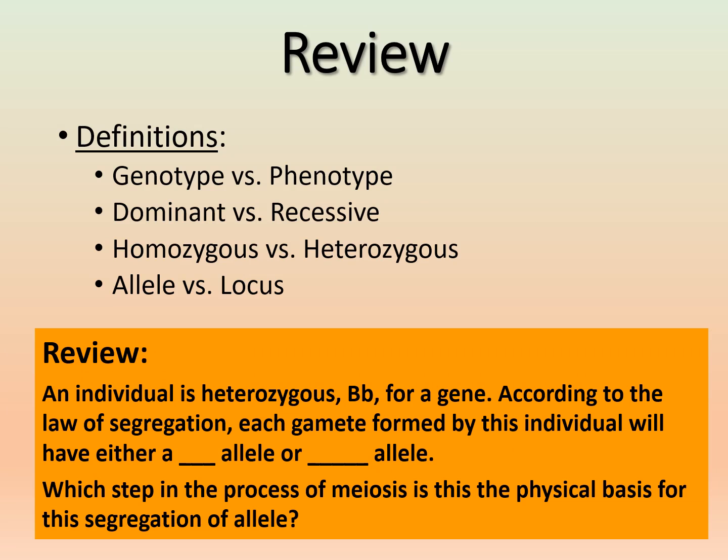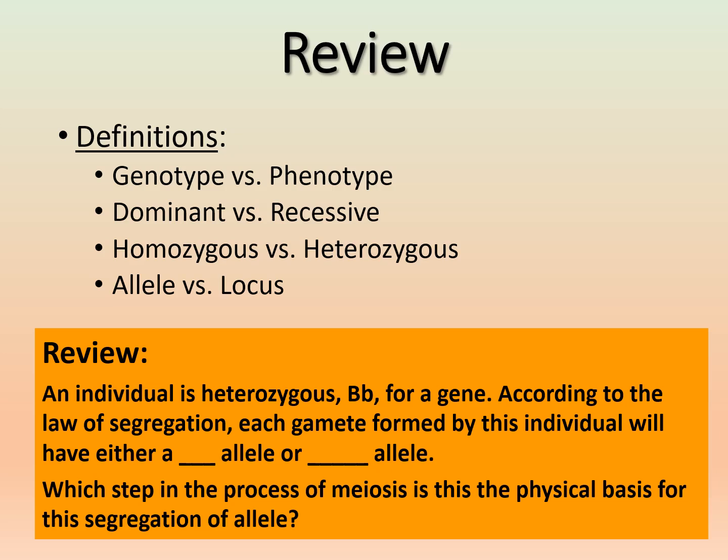So now it's time for a little bit of a review. So go ahead and pause your video and go through these different definitions, right? So what is the difference between a genotype and a phenotype? What's the difference between a dominant versus a recessive allele? What is homozygous versus heterozygous? What is an allele versus a locus, right? So go ahead and review those. And then work your way through this little question down here.